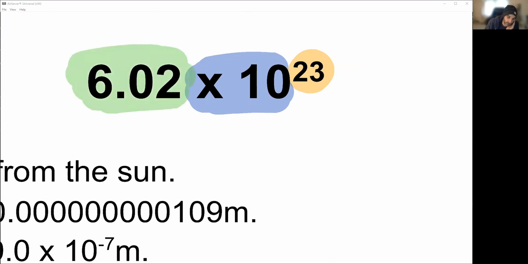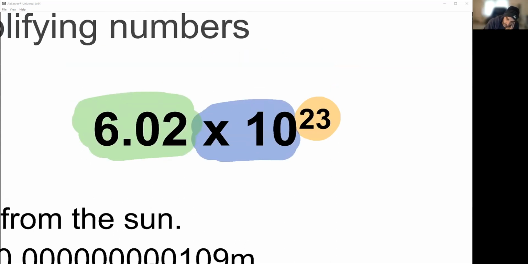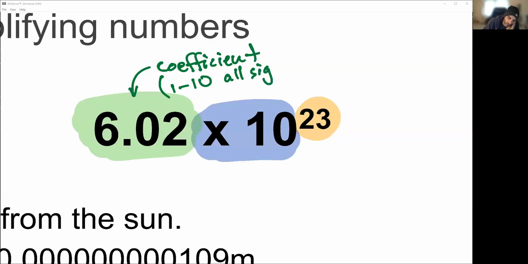So let's take a look at these things individually. So the coefficient, this is always a number between 1 and 10. Okay, and they are always all significant. Okay, all of those numbers are always significant. 6.02, there are 3 significant figures in this scientific notation. Okay, the power, because we use a base 10 power in our number system, this is our power. Yeah, we always use that.